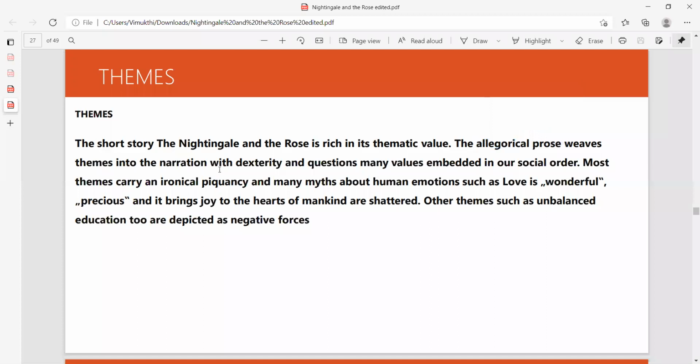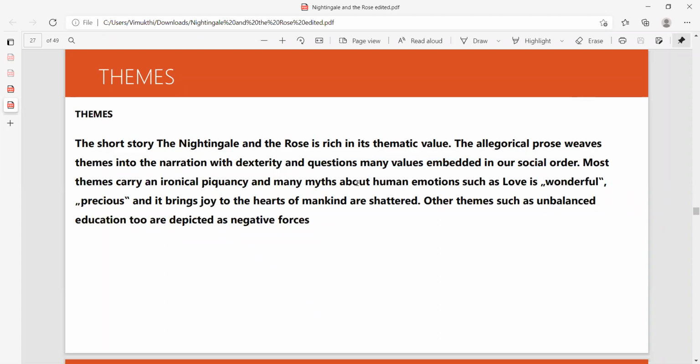Into the narration of dexterity, it questions many values embedded in the social order. Social order refers to the utilitarian society. Most themes carry an ironical piquancy, and many myths about human emotions, such as love is wonderful and precious and it brings joy to the hearts of mankind, are shattered. So people believe like that, but actually in this short story it was shattered into pieces, right?